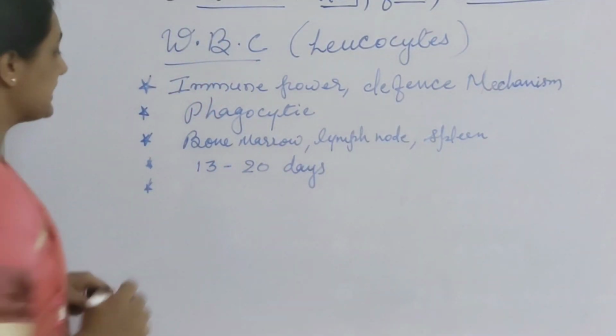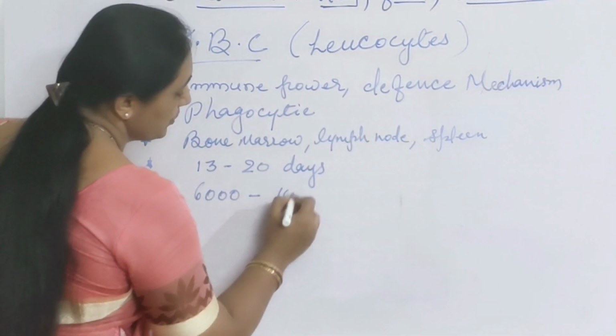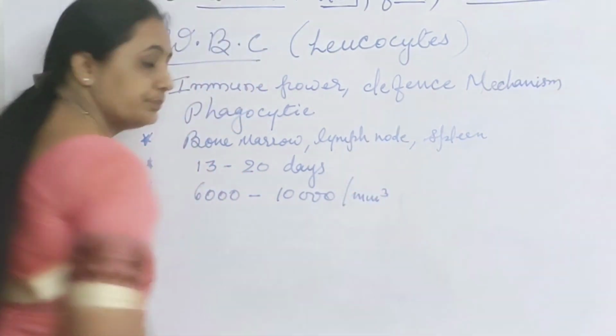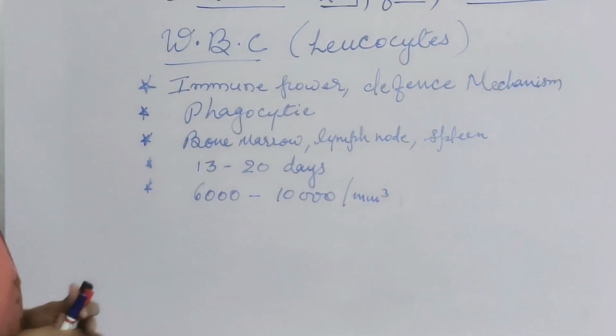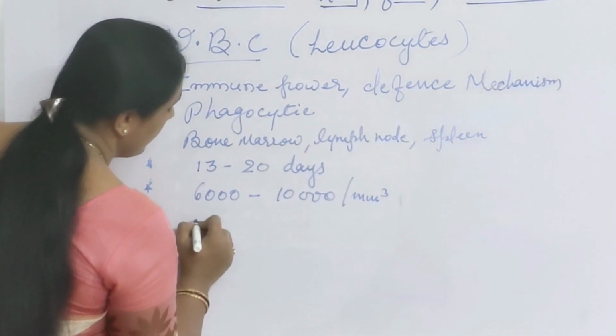The count of WBC is even less, from 6,000 to 10,000 per cubic millimeter. WBCs are colorless. They don't have any color.